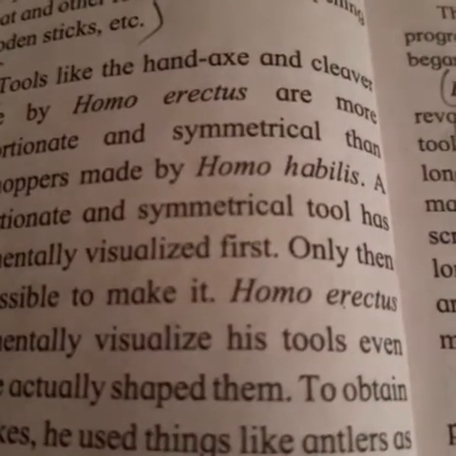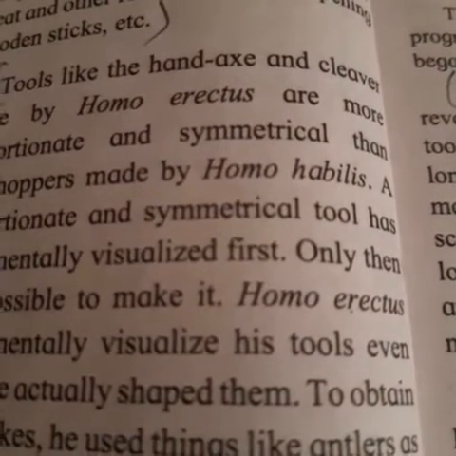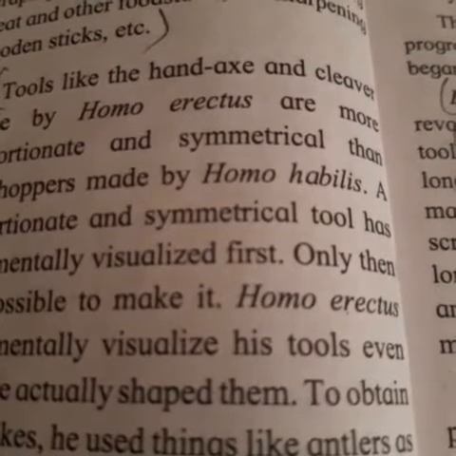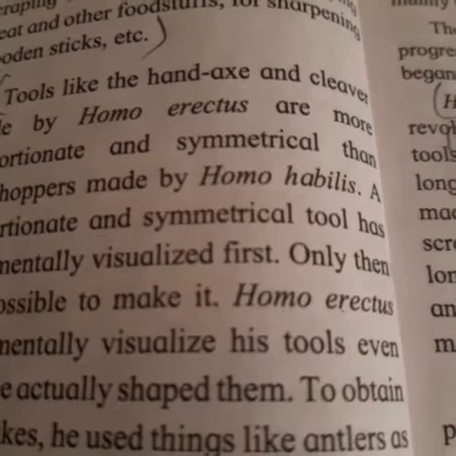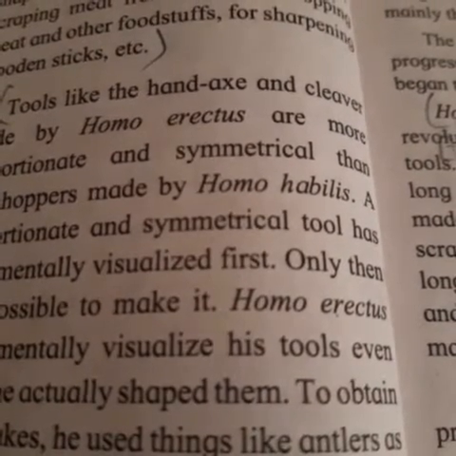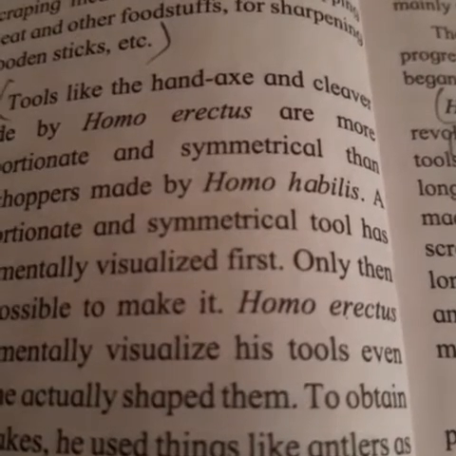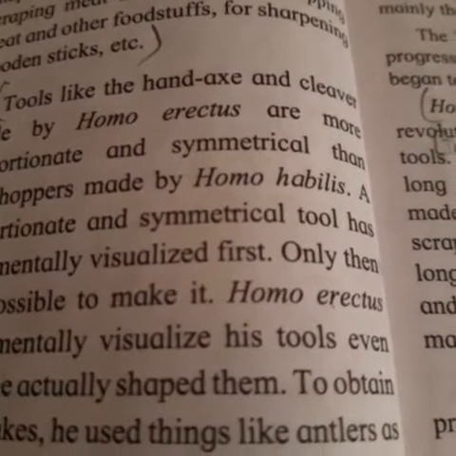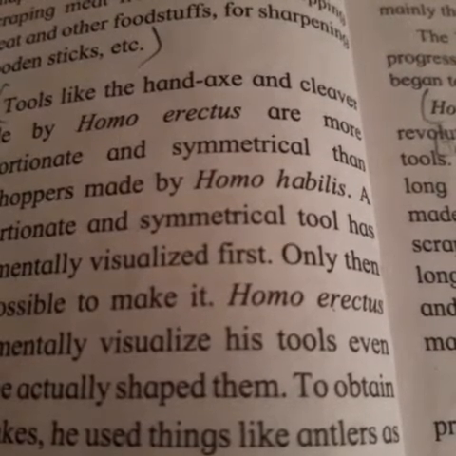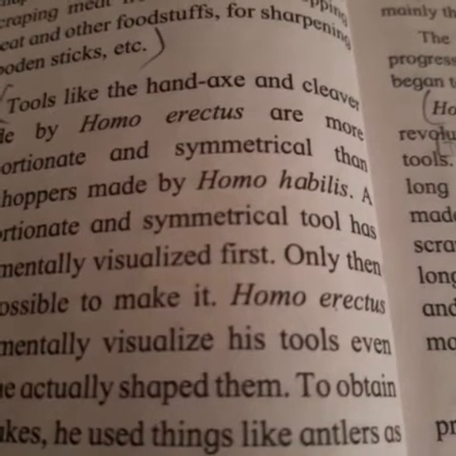Now over here they have explained that before making tools, Homo erectus first mentally visualized how it should actually be shaped. To obtain stone flakes, he used antlers as hammers to sharpen the edges so that it would be easier to hunt for food.